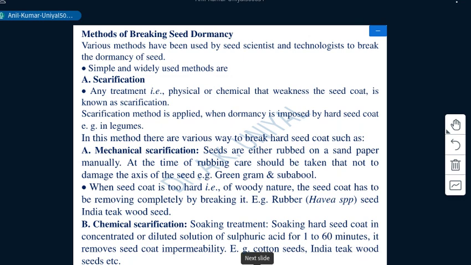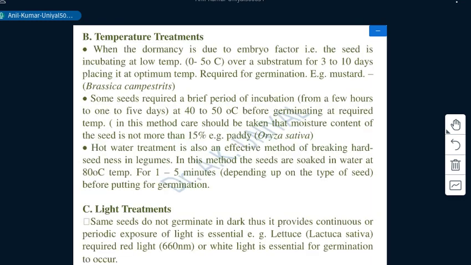Then we have the next dormancy breaking method, which is temperature treatment. As there was thermo dormancy, accordingly some seeds need a different temperature regime to break their dormancy, and it could be 0 to 50 degrees Celsius.